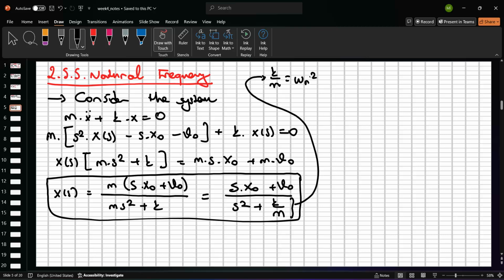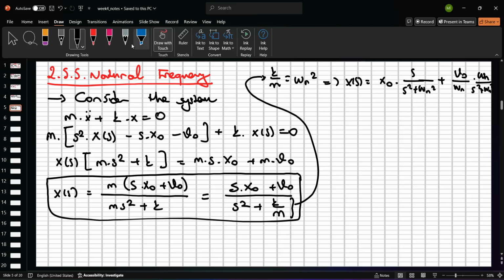This is intended because if we solve this X(s) equation, we can collect the whole terms. X(s) equals x0 times s divided by (s squared plus omega n squared). Okay? And also we can collect the v0: (1/omega n) times omega n divided by (s squared plus omega n squared).